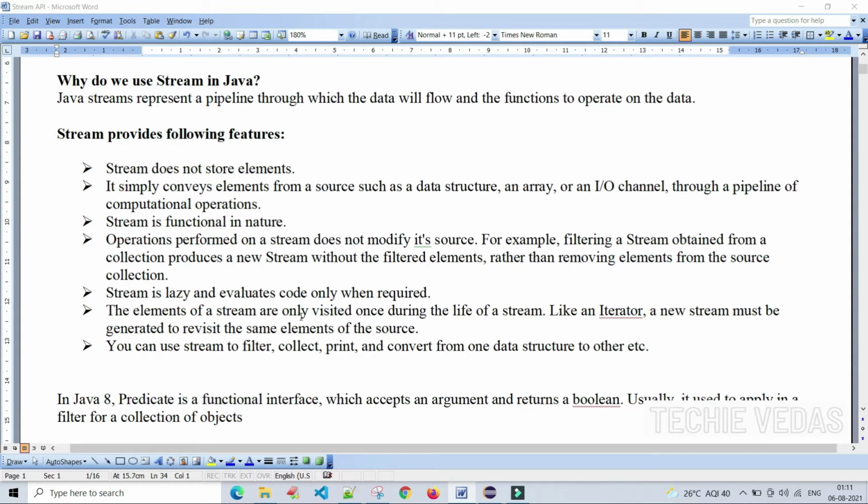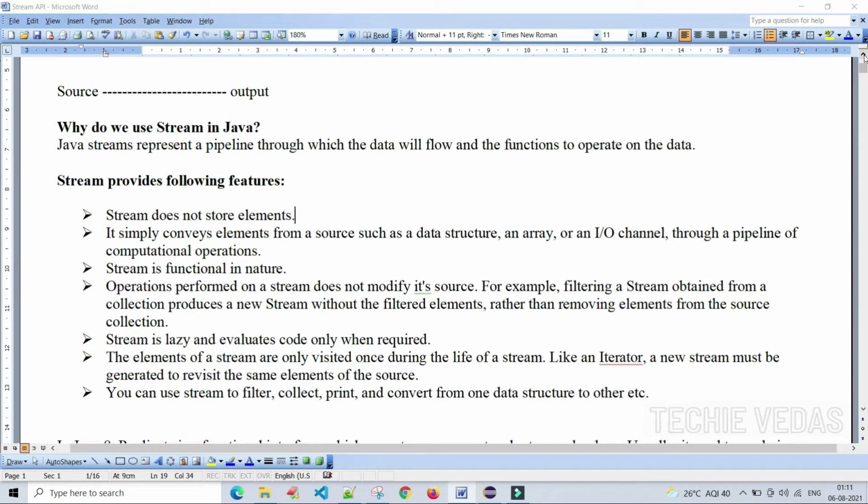Next, Stream API provides the below features. Let's see. Stream does not store any elements. Okay, it doesn't store any elements because, see here, this is what we are generally discussing. Stream is a pass-through channel. We use some functions to operate on those objects or data and get the required output. So we are not storing any data or any elements here. This is what they are saying.